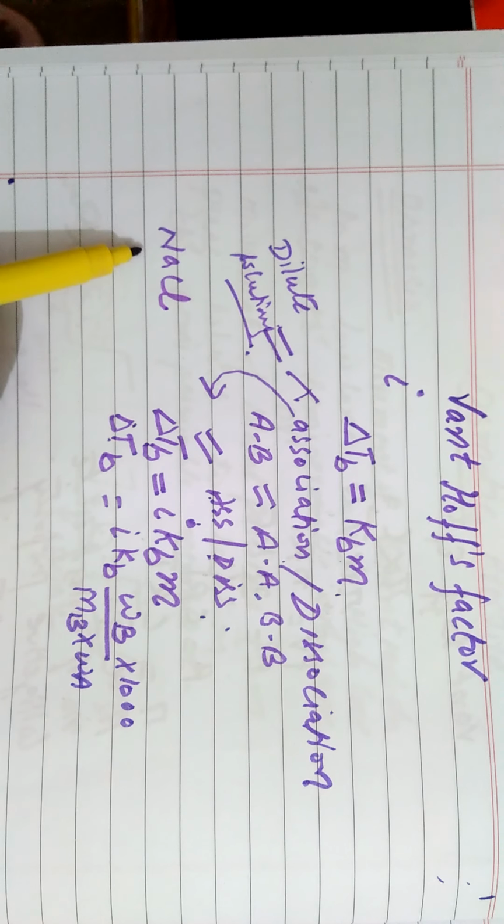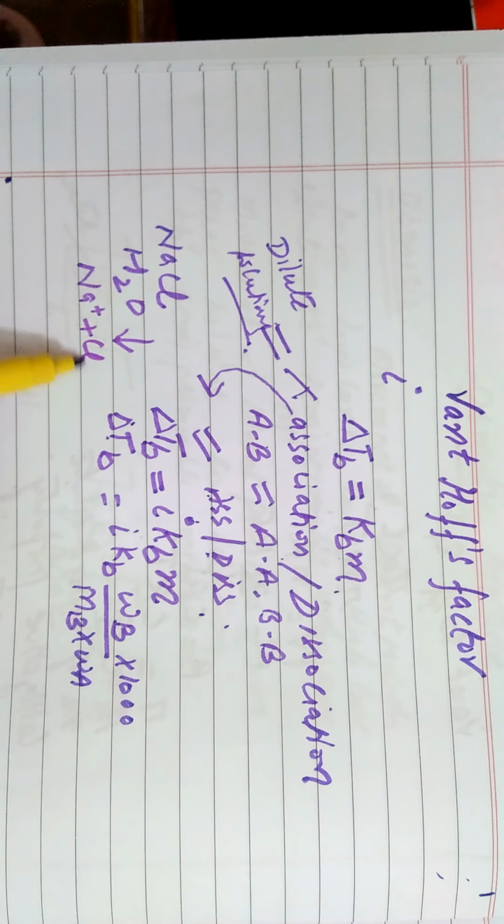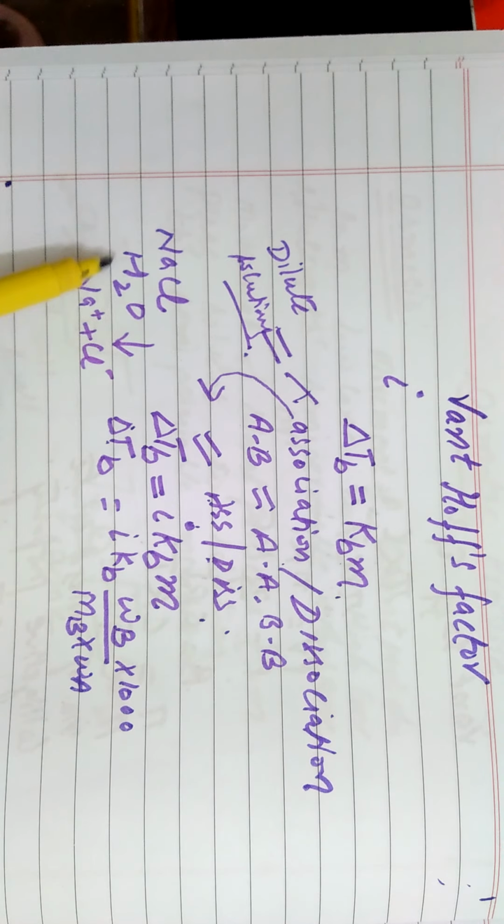If a compound undergoes association or dissociation, for example if we take sodium chloride as the solute, we know very well that when sodium chloride is treated with water, it will undergo dissociation into Na positive plus Cl negative. Na positive will be surrounded by water molecules because water is polar in nature. So it dissociates into cation and anion, and the number of particles increases upon dissociation. It means the colligative property will also be enhanced. So for any electrolytic species that can dissociate, or any species that can associate, the colligative property will be equal to iota KBm.